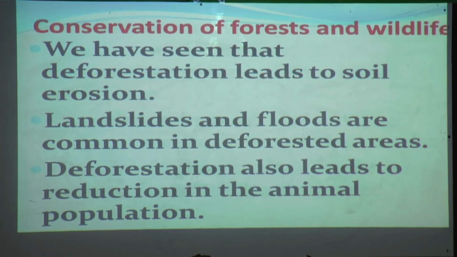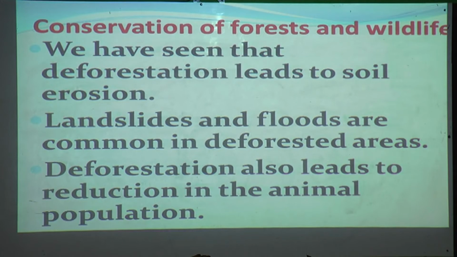In such places we commonly find floods and soil erosion. Why, students? Because there are no trees to prevent it. As the wind blows, the upper layer of the soil goes with it, so the soil loses its fertility and the land becomes dry.